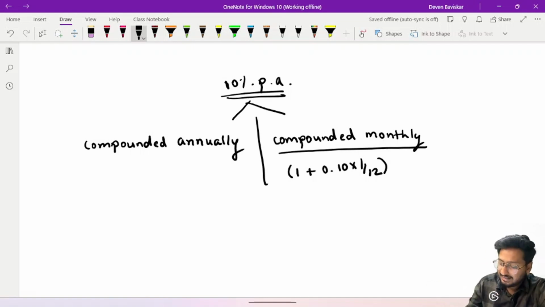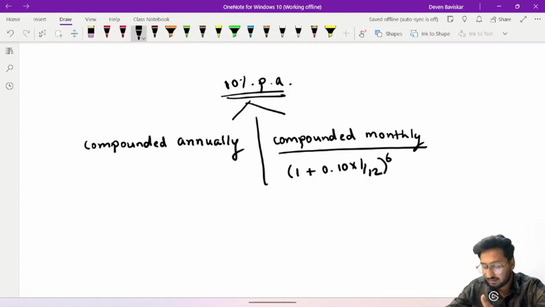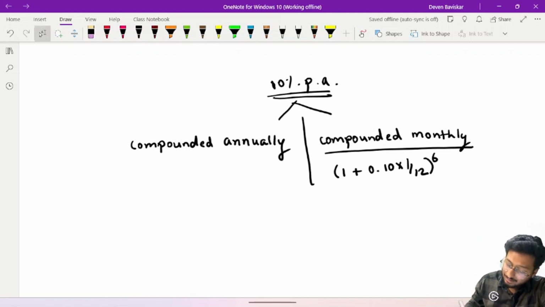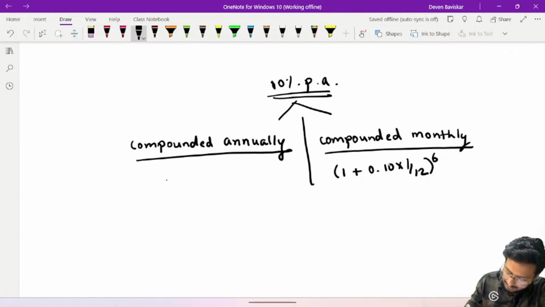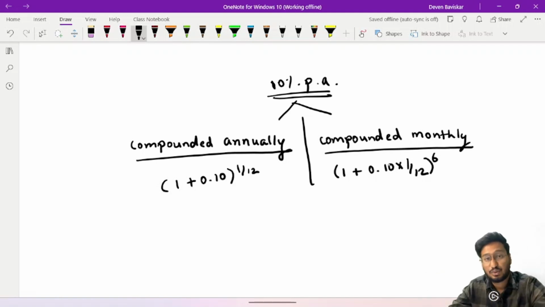Suppose in the example they have asked us to calculate the futures value after 6 months, then we will take the power of 6, because this 1 plus r wala factor is for 1 month. Now when it is compounded annually, you cannot just divide the 10%, because the 10% per annum is already compounded annually. In this case, you will have to take the 12th power of this factor so as to arrive at the 1 month wala factor.